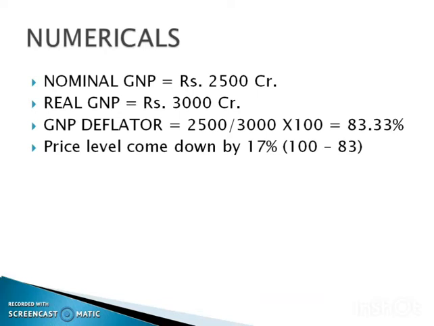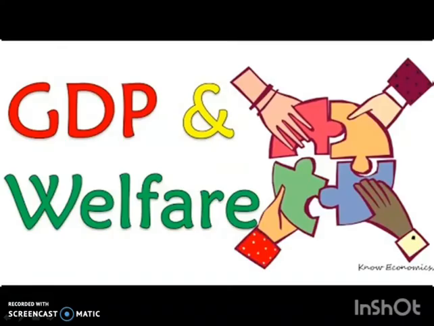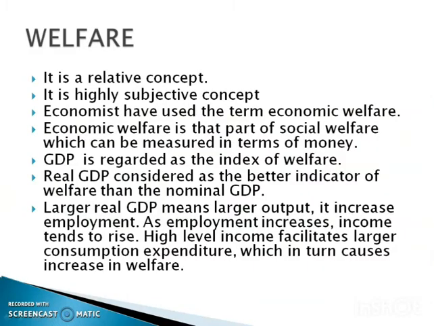Then let us understand the concept of GDP and welfare. What is welfare? It is a relative concept. It varies from one person to another, and it is also a highly subjective concept which cannot be quantified.